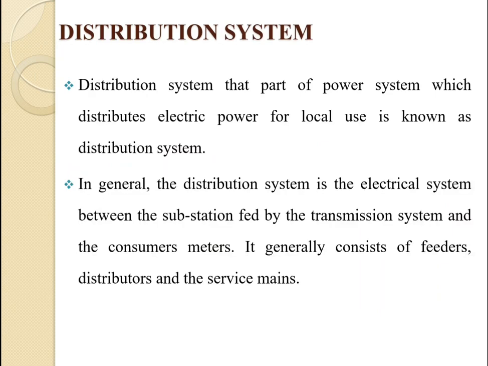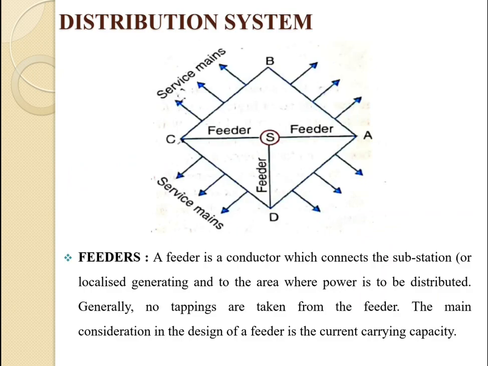In general, the distribution system is the electrical system between the substation fed by the transmission system and the consumer meters. It generally consists of feeders, distributor and the service mains. So the distribution system has three components, as shown inside the figure.